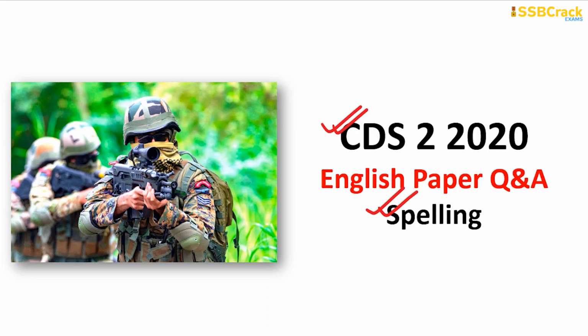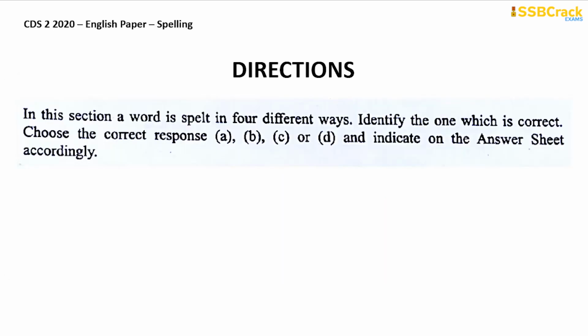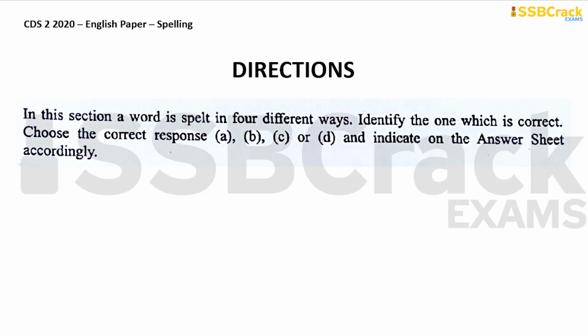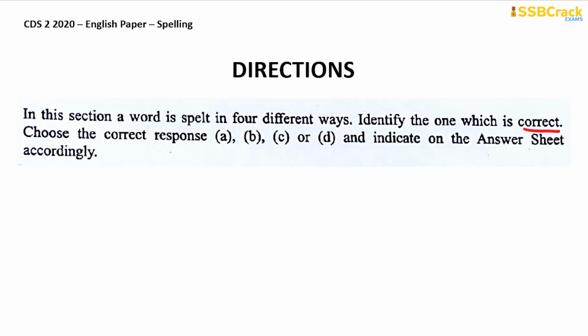So let's start first of all with the directions that we have for this topic here. Let's read the directions carefully and then we will proceed on to the questions. In this section, a word is spelled in 4 different ways. Identify the one which is correct. Choose the correct response A, B, C or D and indicate on the answer sheet accordingly. So 4 words have been given and 3 of them are incorrect and 1 is correctly spelled. So you have to mark the word which is correctly spelled, right? And then you have to mark your answer.